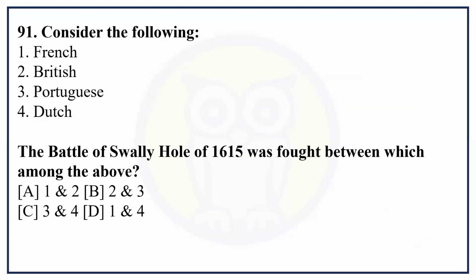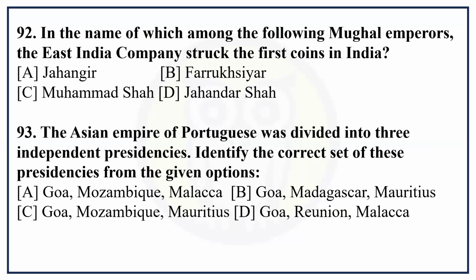Now consider the following: French, British, Portuguese, and Dutch. The Battle of Swally Hole of 1615 was fought between which among the above two? The answer will be British and Portuguese. Option B is correct. In the name of which among the following Mughal emperors did the East India Company strike the first coin in India? Farrukhsiyar is correct.